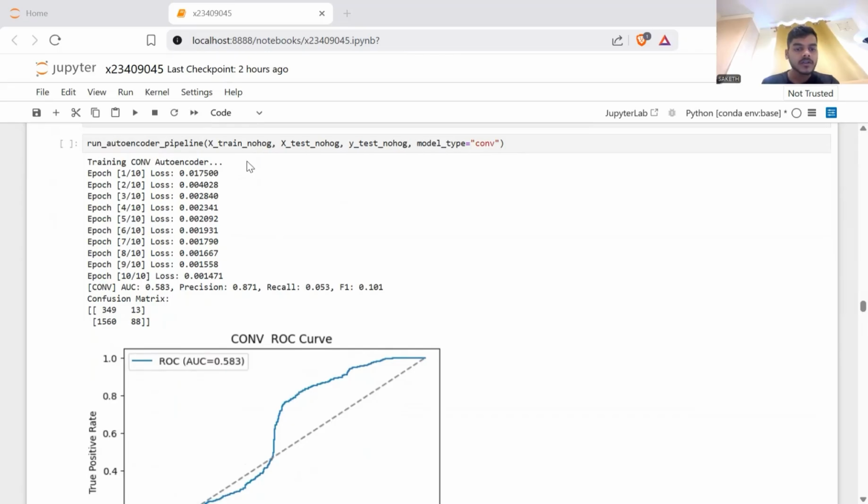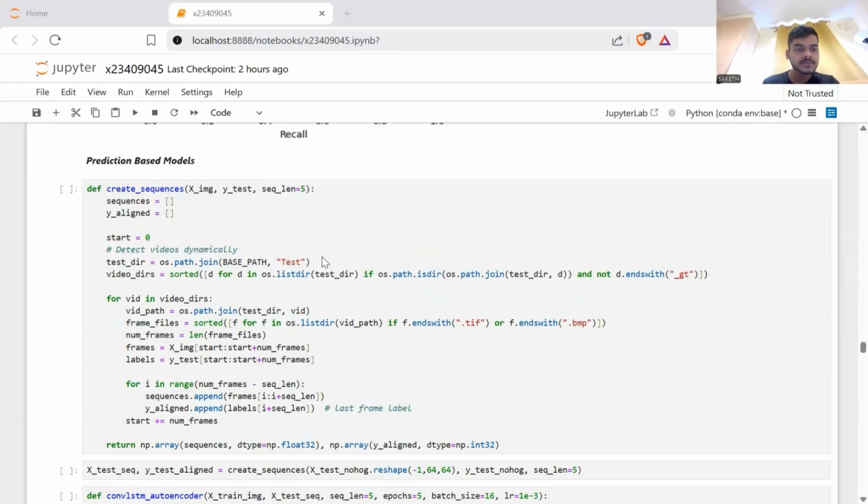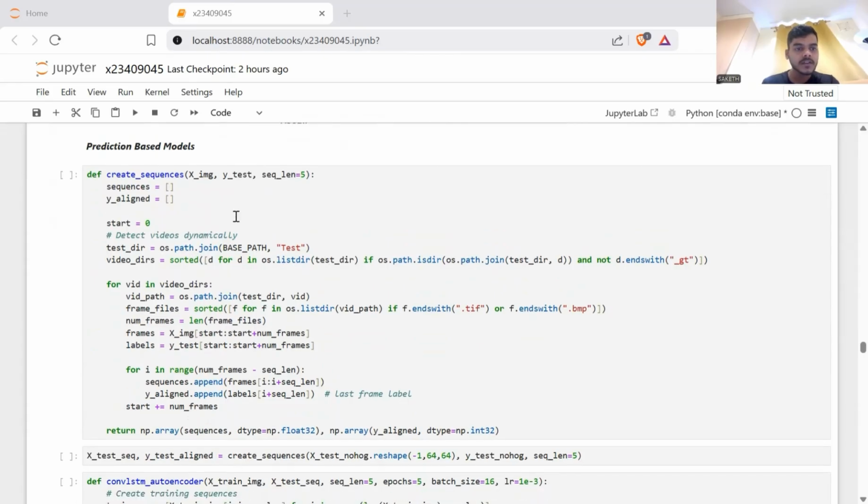When the command run autoencoder is executed, it launches a full anomaly detection workflow using a convolutional autoencoder. Here, the create sequence function is designed to convert individual image frames and their corresponding ground truth labels into fixed length temporal sequences, which are required for models that learn spatio-temporal dependencies such as LSTM based or convolutional temporal models.